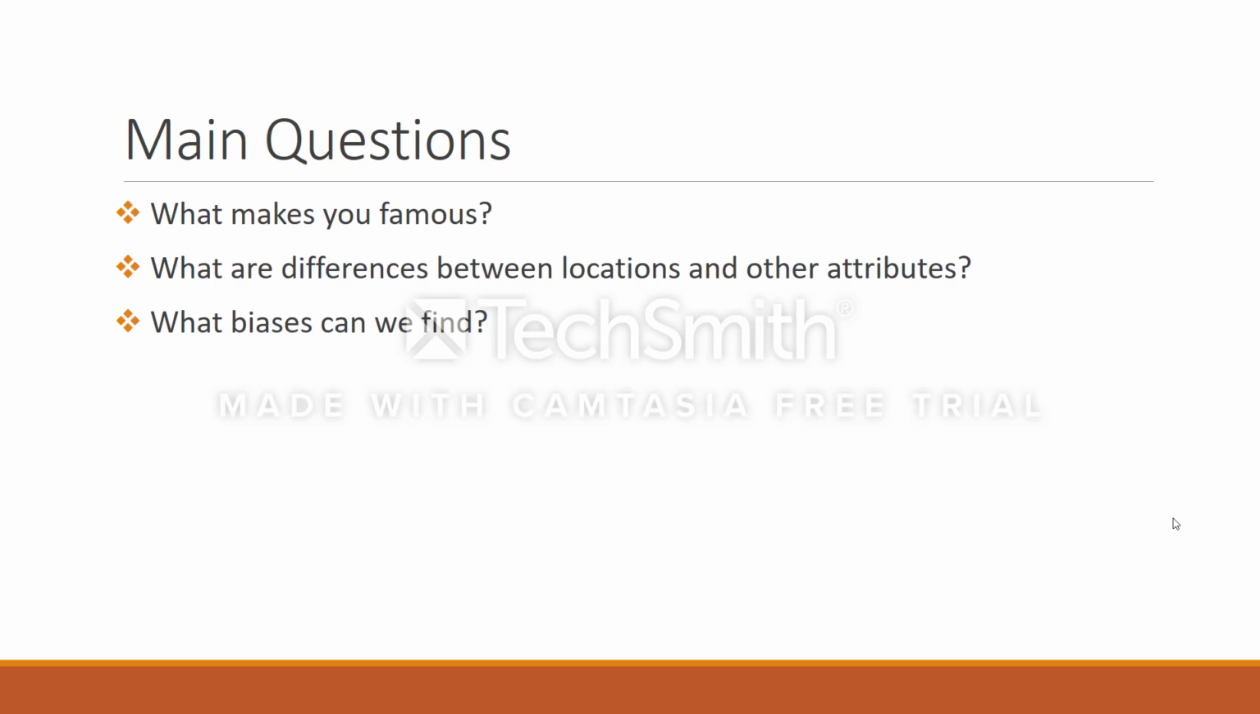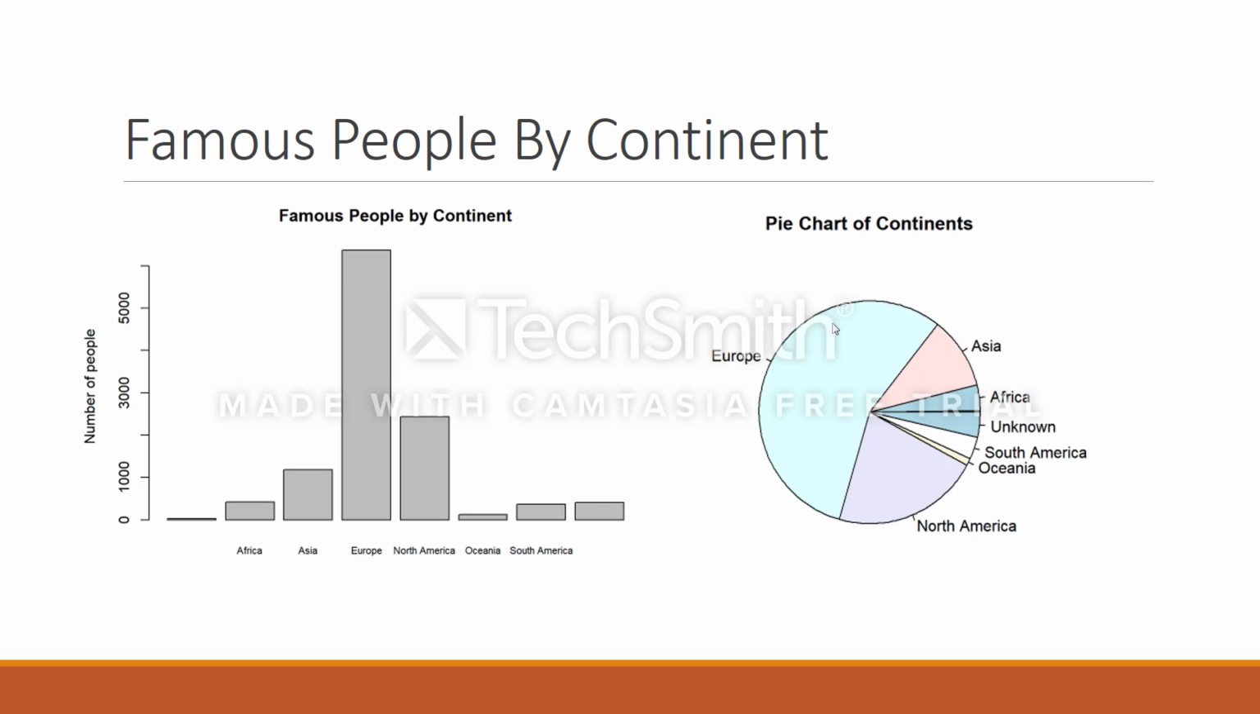What are differences between locations and other attributes? And what biases in the dataset can we find? So these are the famous people by continent, and here already we can see a very clear bias towards Europe and North America. This can be explained by Europe's vast historic record and by North America's modern domination of media.